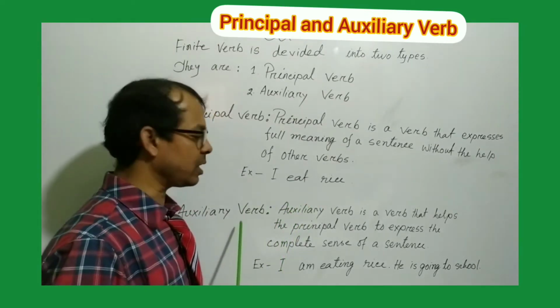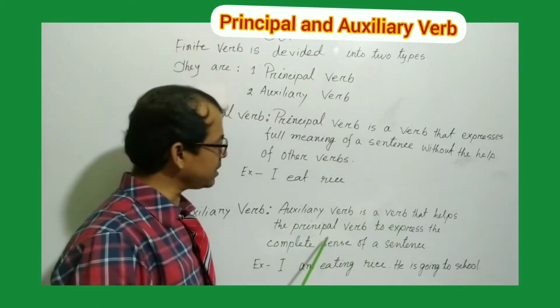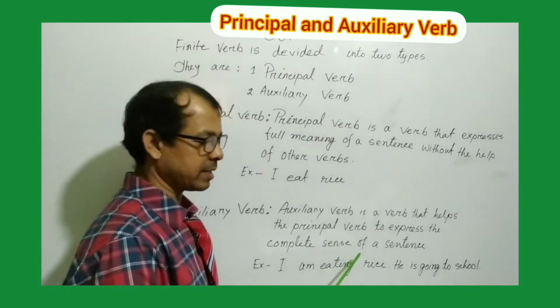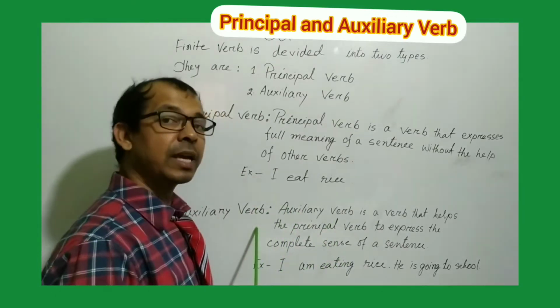And what is auxiliary verb? Auxiliary verb is a verb that helps the principal verb to express the complete sense of a sentence. Okay, my dear student, the another name of auxiliary verb is helping verb.